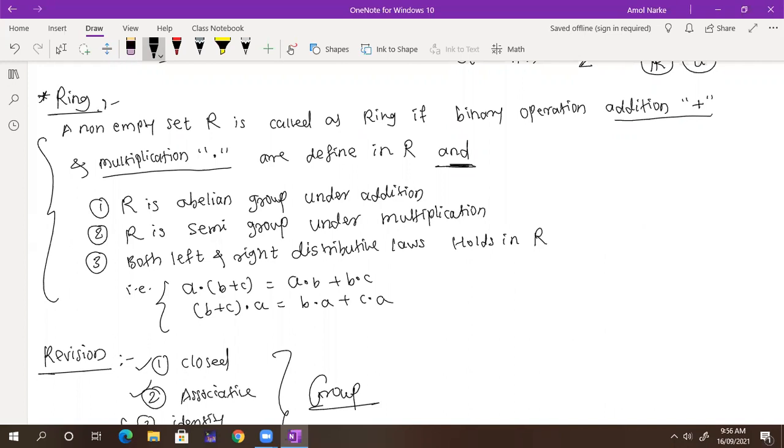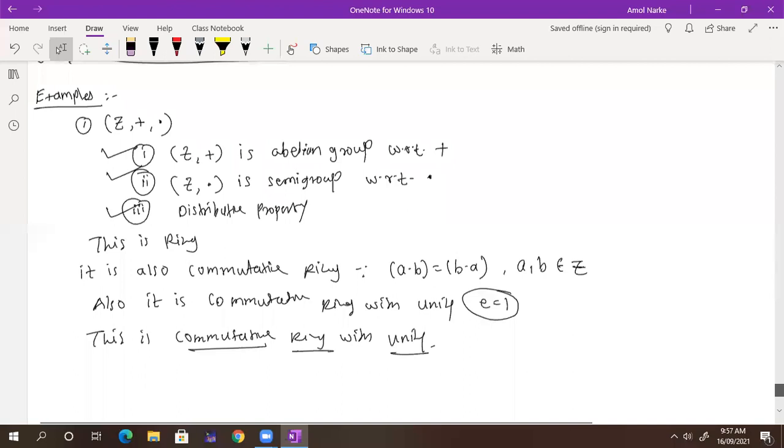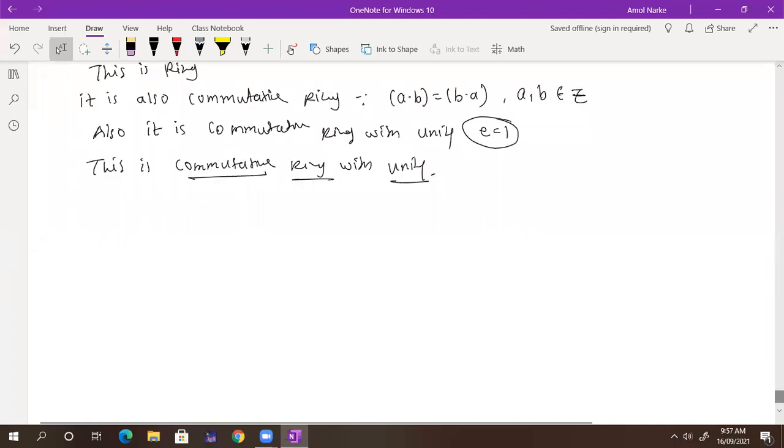So this is the definition of ring itself. Keep that in your mind. Everyone got it? Any doubts? No, sir. Okay, so now tell me the second example.